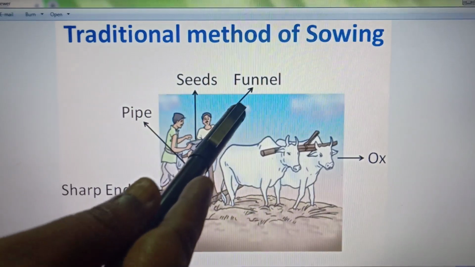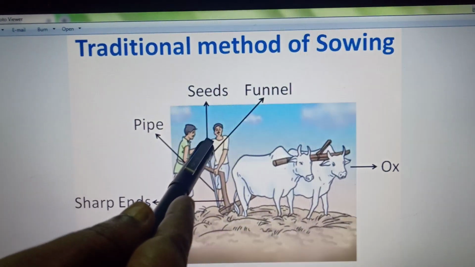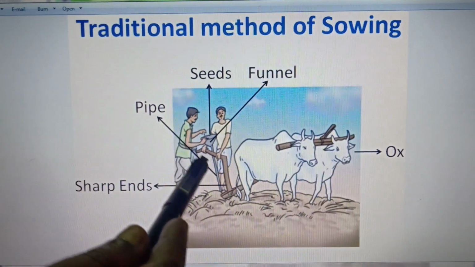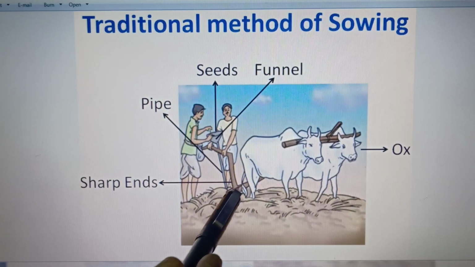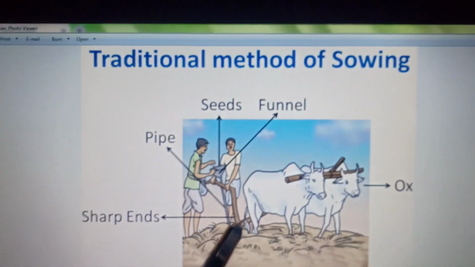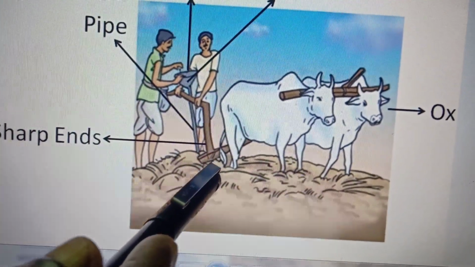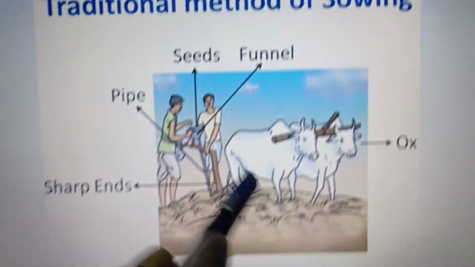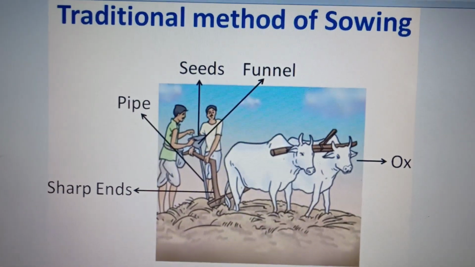It is shaped like a funnel, and the seeds are put in the funnel and pass down through 2 or 3 pipes. Here you can see the pipes having very sharp ends, and these ends pierce into the soil and place the seed there. This is done by a pair of ox. So this is the traditional method of sowing.